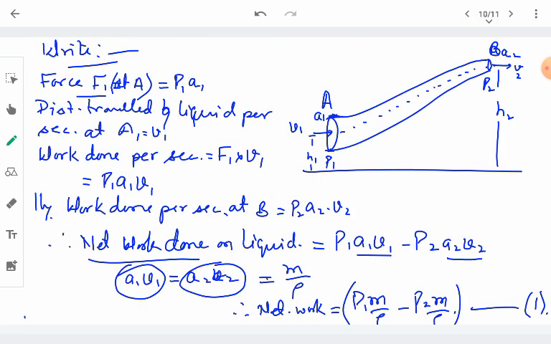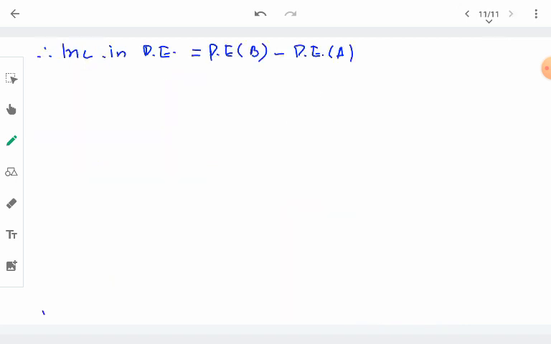At end A, there is less potential energy possessed by the liquid because height h1 is less, and at end B the potential energy is raised to height h2. So we are taking the difference, the change in the potential energy happening due to that pressure energy. This is nothing but m into g into height at end B, which is h2, minus mg h1.